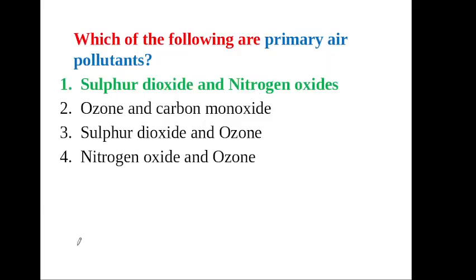Next question, which of the following are primary air pollutants? This question is very important for all competitive exams. Your answer, sulfur dioxide and nitrogen oxide.